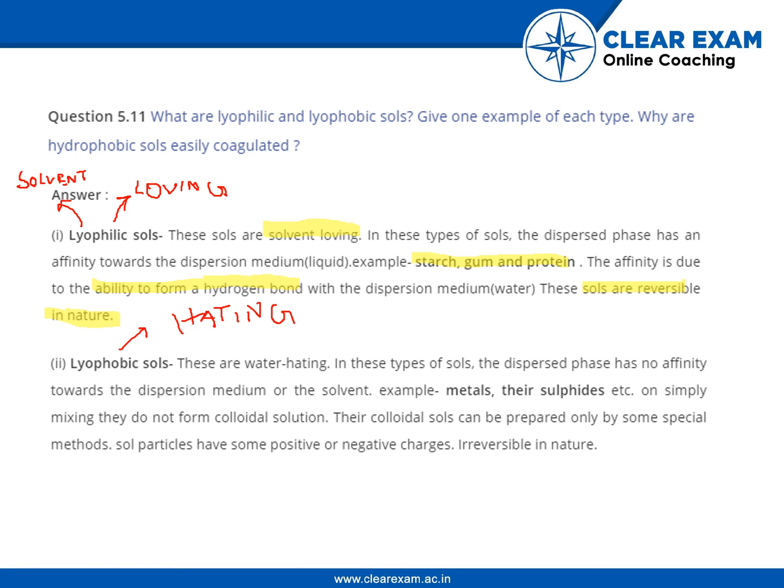What are the important points? These are water hating, I would write solvent hating. They have no affinity. Examples are important. On simply mixing, they do not form a colloidal solution. They can only be prepared by some special methods, some chemical or physical methods. They have some charges, positive or negative, and they are irreversible in nature. These are some of the important points that I have highlighted.